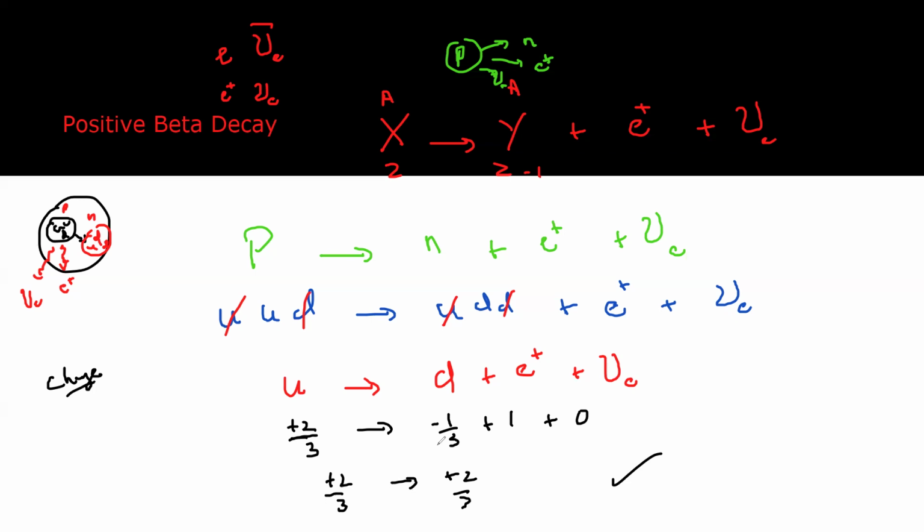What if the charge is not balanced? Then it means this conservation is not satisfied. This interaction will not occur. Let's say I wrote an equation where a proton has turned into another proton, a neutron, an electron neutrino and a positron. And I want to find whether the equation I wrote is right or wrong. So I will check the conservation of the charge.